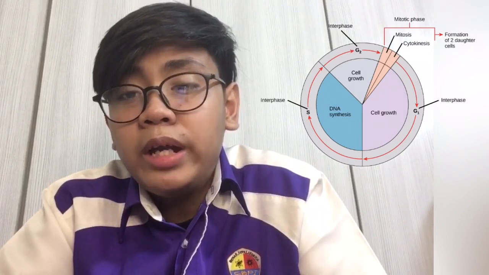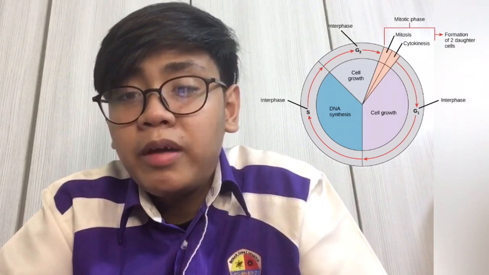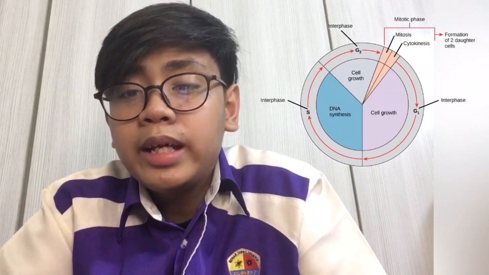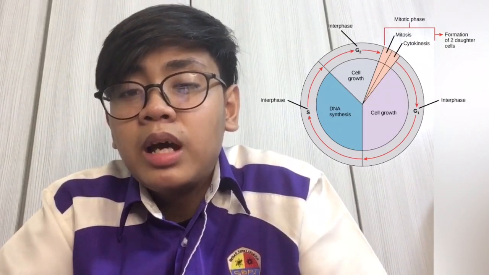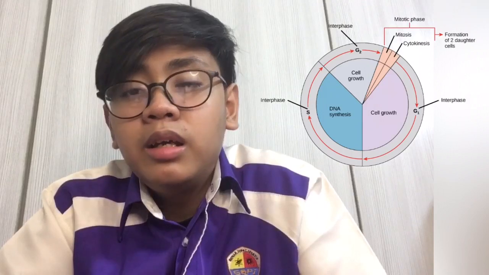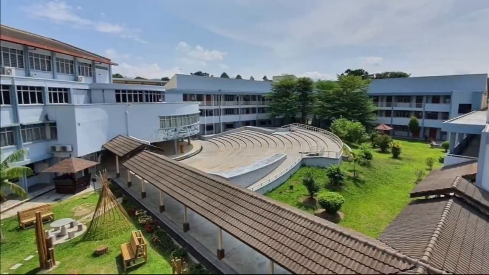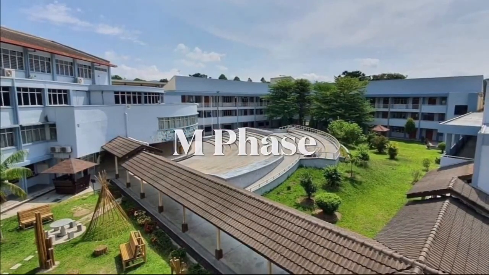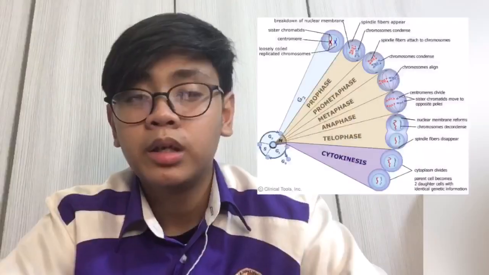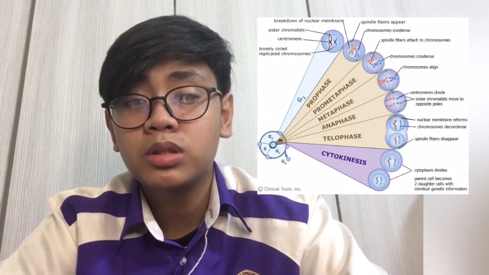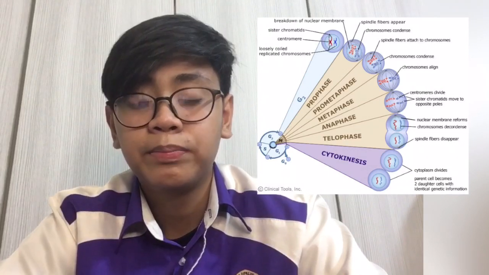G2 phase is where the cells will continue to grow and remain metabolically active. Cells will gather energy and make final arrangements to enter the next stage of cell division. After the interphase stage ends, the cell will enter the M phase. M phase is made up of mitosis and cytokinesis.